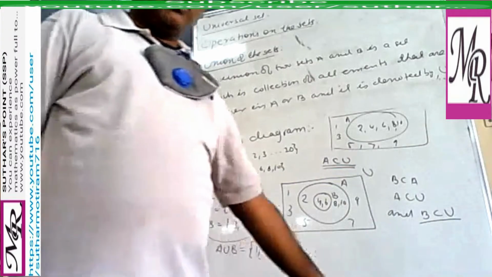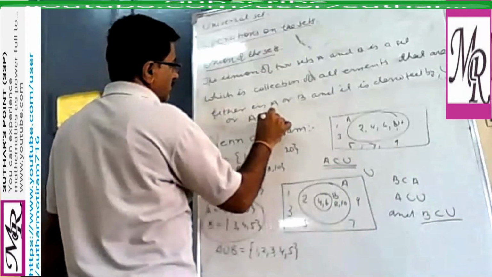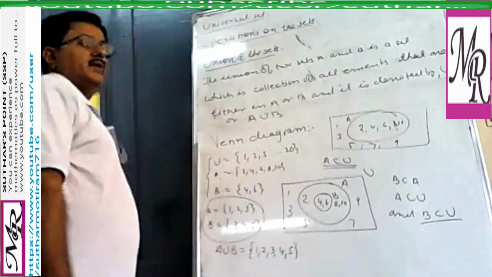Both have the same symbol. You may represent it by U, and for sets A and B, we read it as A union B. Correct? Yes.